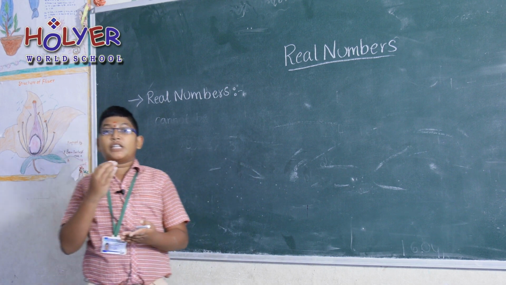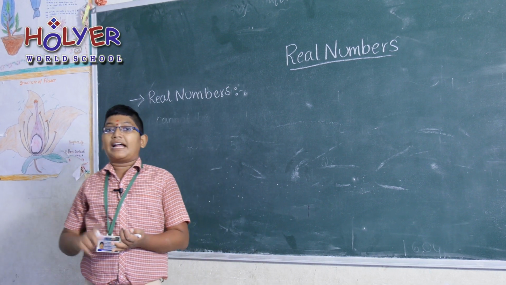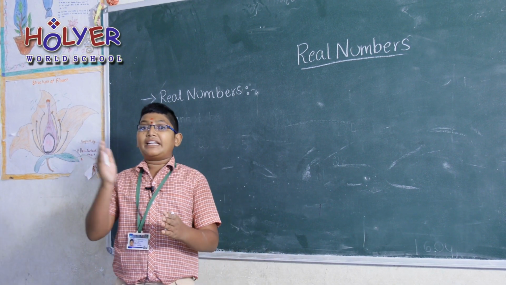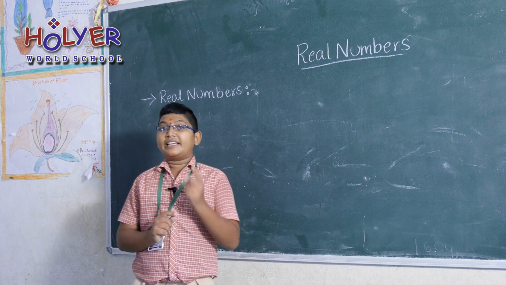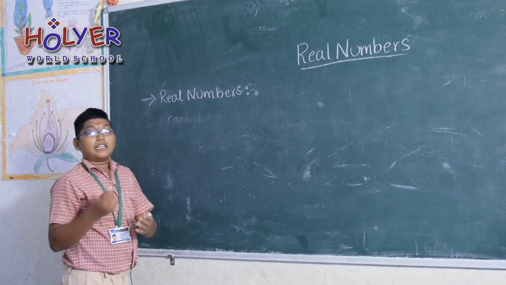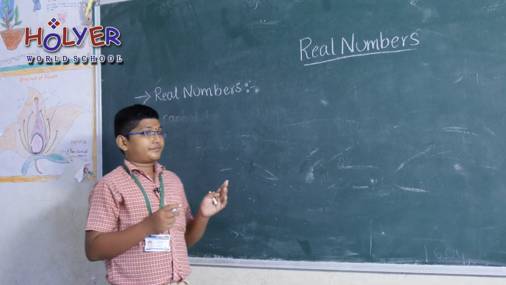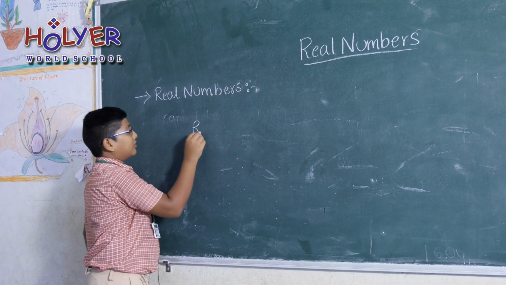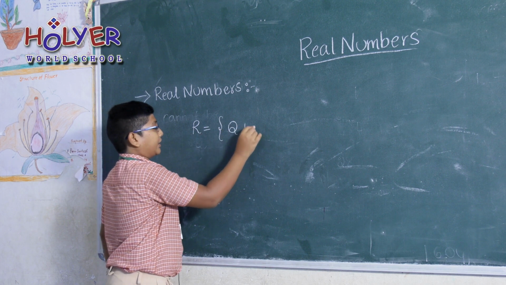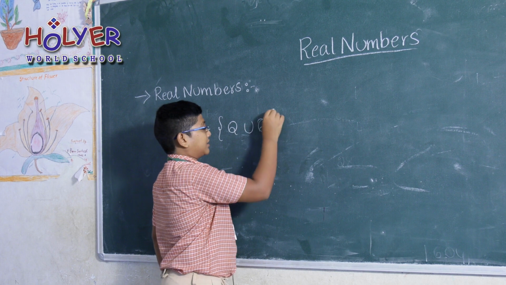Real numbers is the union of rational numbers and irrational numbers. Union means the combination of rational numbers and irrational numbers together makes real numbers. Writing as a set, real numbers are denoted by R. R is equal to the set Q union Q dash.